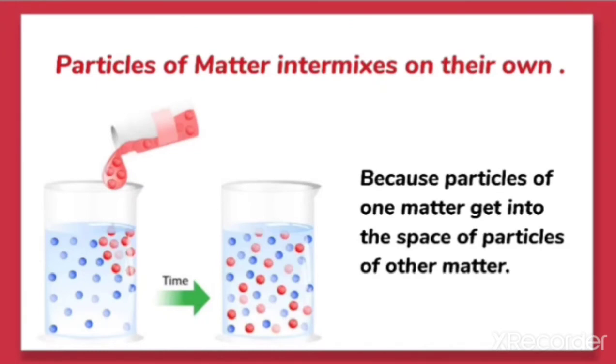As we have discussed, the particles of matter have spaces. You can see that there are some spaces here. So the particles of red ink get into the spaces of the particles of water.